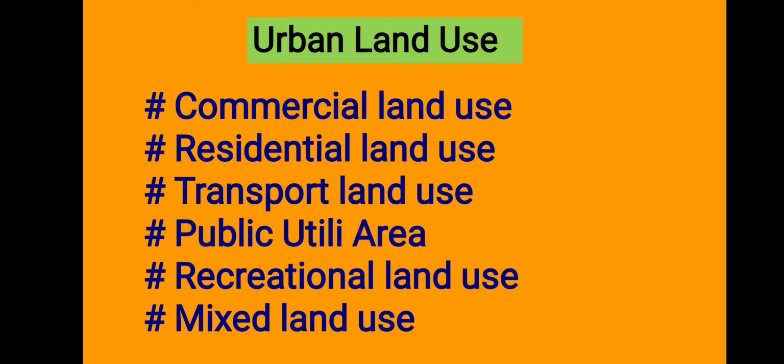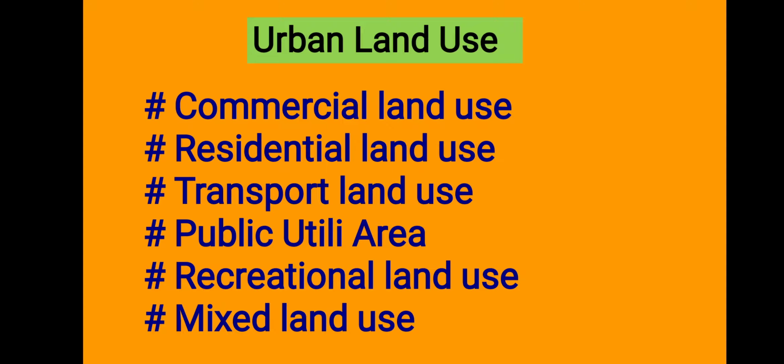First one is commercial land use. Some parts of cities are only used for commercial purposes. In these areas, there are many shops, banks, offices. So that particular area is known as the commercial area, or the land use is known as commercial land use. Mostly this area is located at the center of the city.